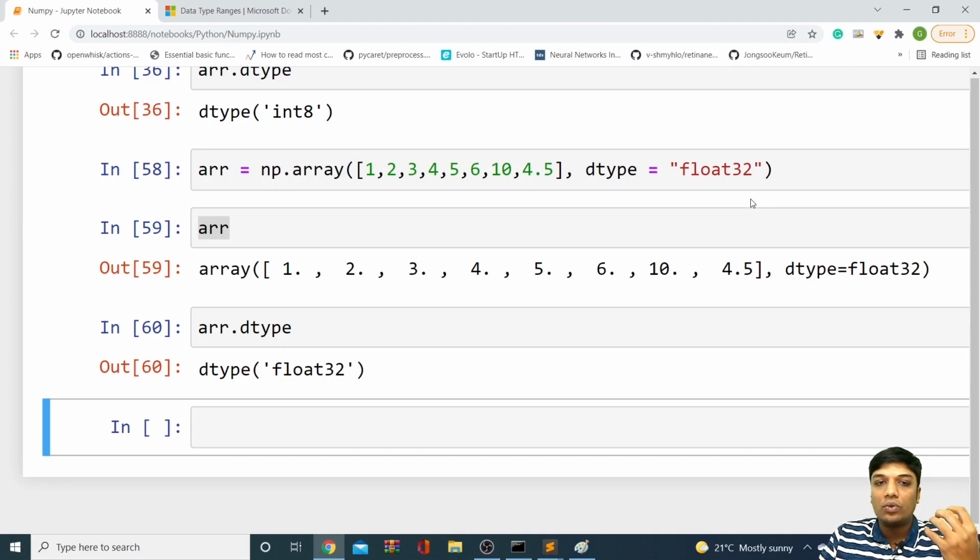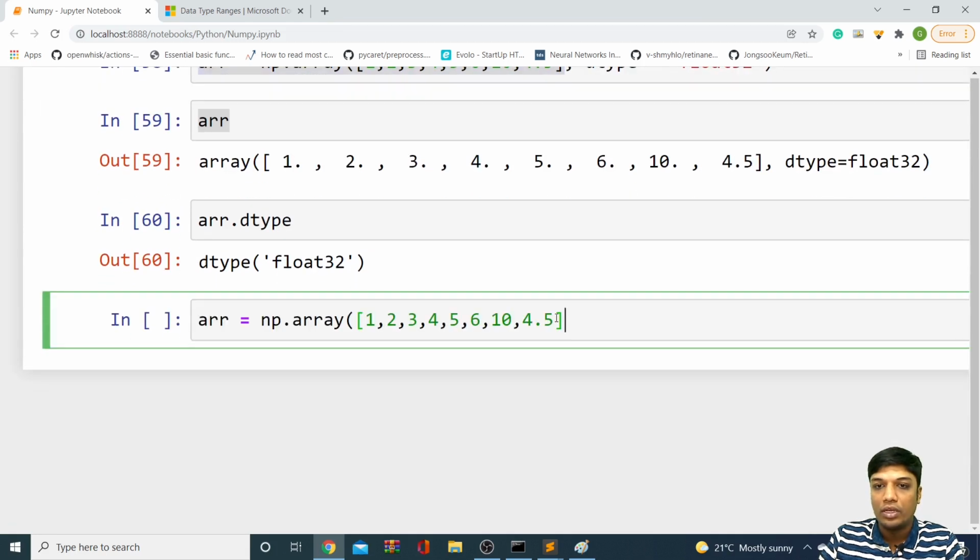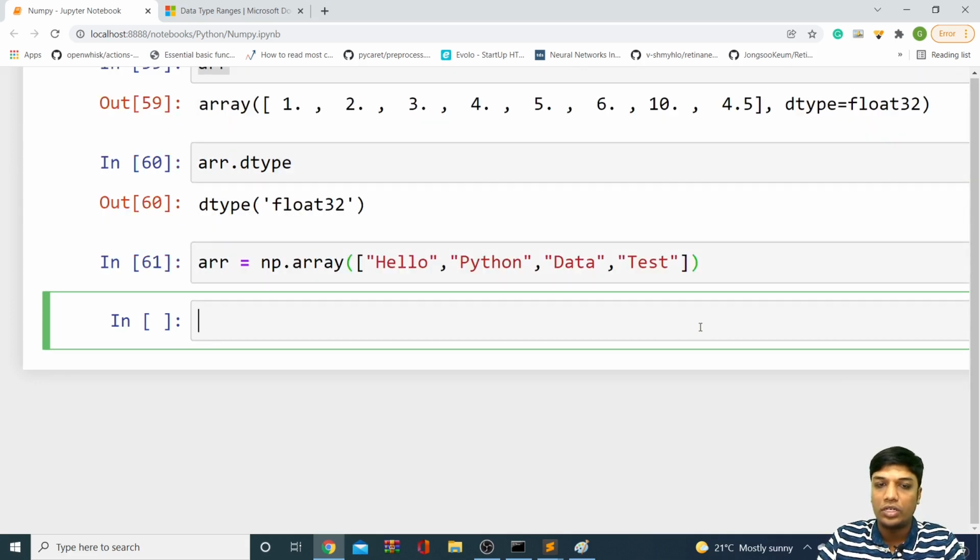Right. Next, if you want to work with strings, how does this particular strings work? If you want to work with strings, you should give your strings, let's assume like this, hello, and something like Python, and test. So I'm giving random text string values in a list here, and I'll not give it a data type right now. So it is created. So here we have an array of all strings.